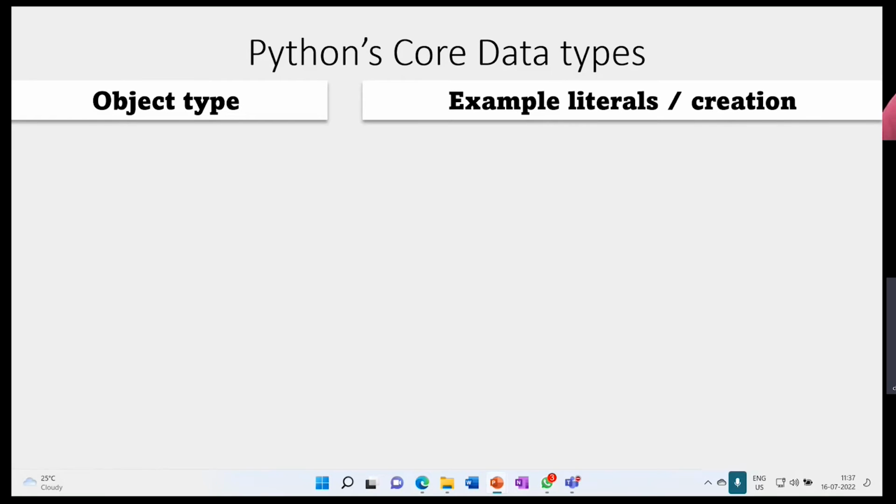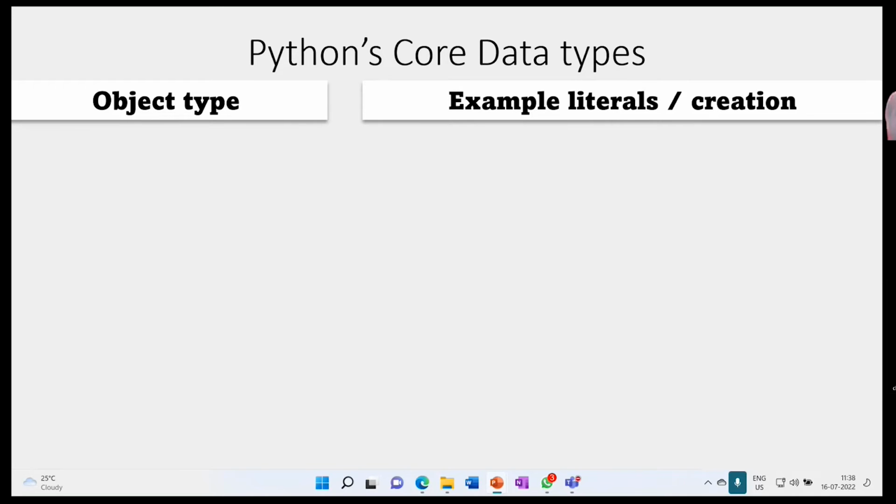For example, if you want to assign a value to a variable, in C language or Java, you have to declare what type of variable it is, whether it is int or float, and you have to say that to your machine.